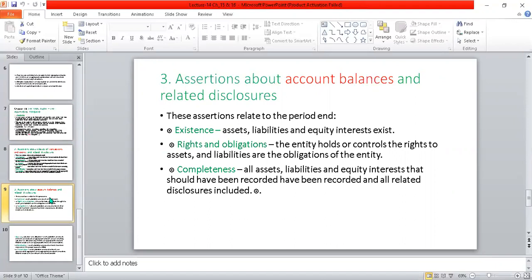Rights and obligations. The entity holds or controls the right to assets, and the liabilities are the obligation of the entity. Completeness: all assets, liabilities, and equity interests that should have been recorded and related disclosures included, similar to the previous one, similar to the income statement assertions. Whether these are recorded accordingly with complete facts or figures.